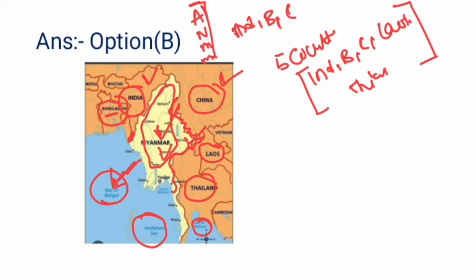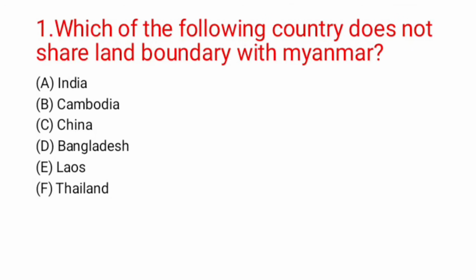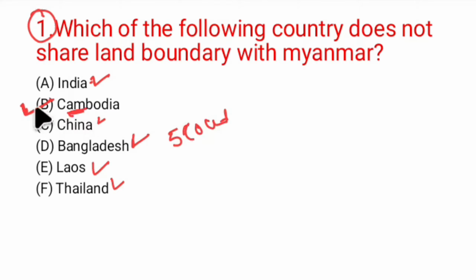If we read the question again, it asks which country does not share a land boundary with Myanmar. India is sharing, so it can't be the answer. Cambodia does not share a land boundary with Myanmar, so option B would be the correct option. India, China, Bangladesh, Laos, and Thailand, these 5 countries are sharing, and Cambodia does not. Therefore, option B, Cambodia, is the correct answer for question number 1.